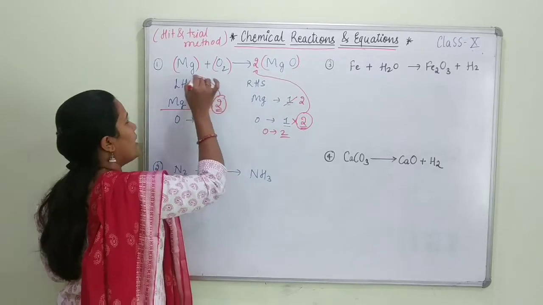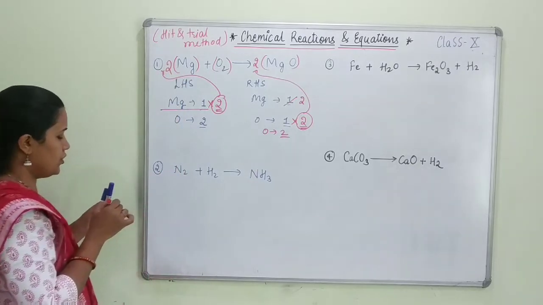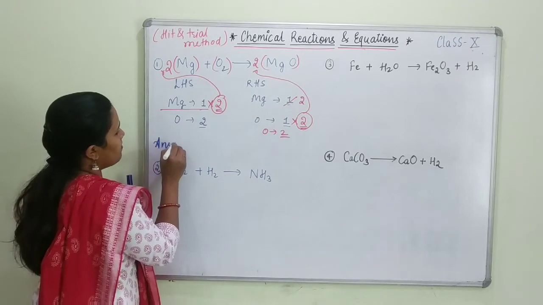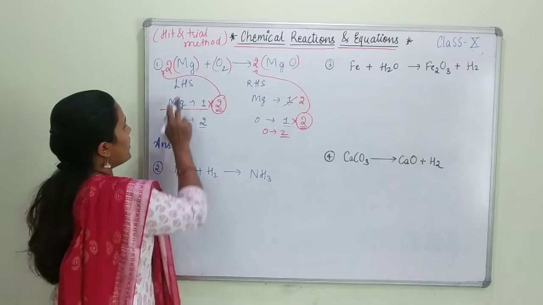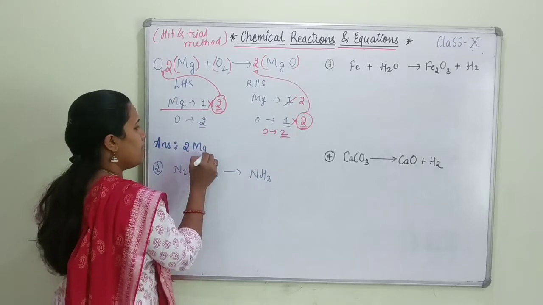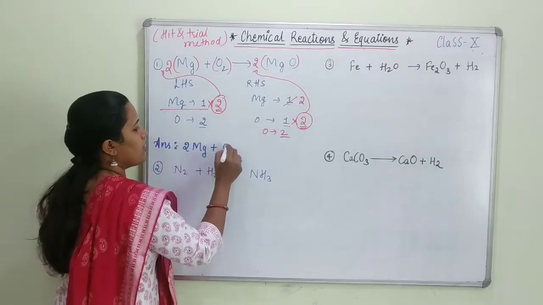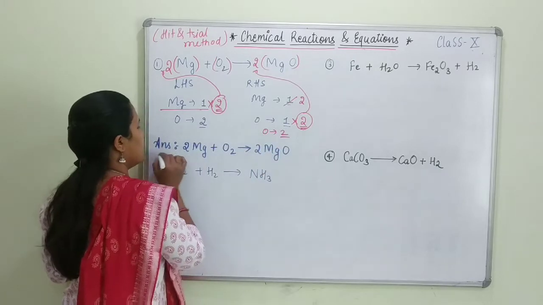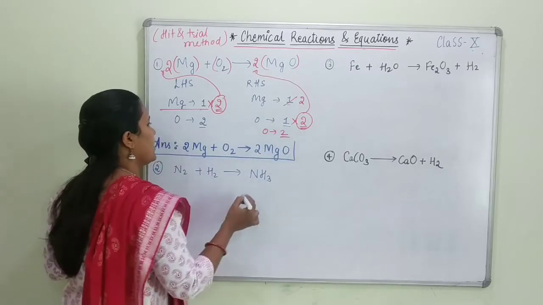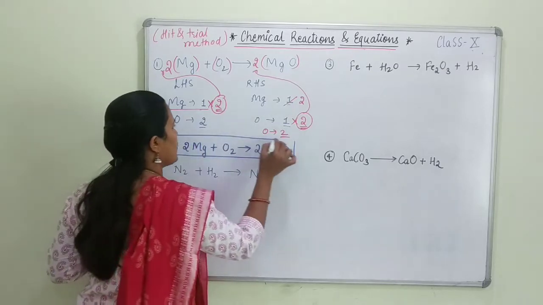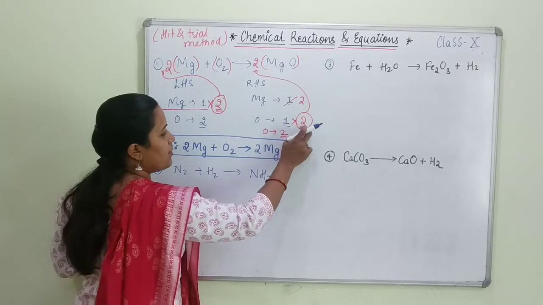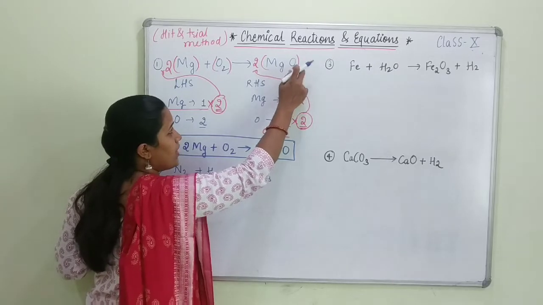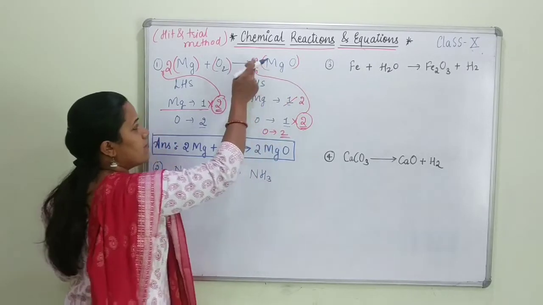Now this 2, where do I have to write it? I have to write this in front of magnesium, and finally I can write the correct balanced answer. Now there is no need to put the bracket. 2 Mg plus O2 gives 2 MgO, and this is your correct answer, the correct balanced equation. Students, whenever you are multiplying with any digit, do not write that digit at the base. Always write it in front of the bracket.